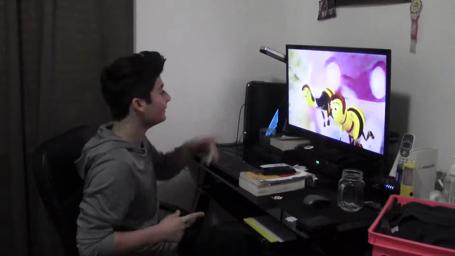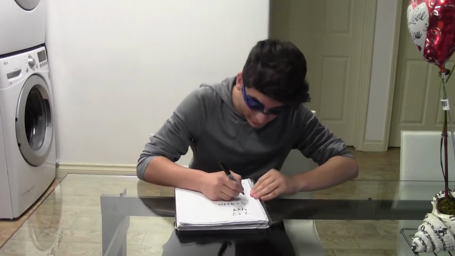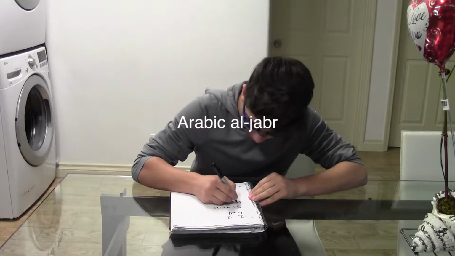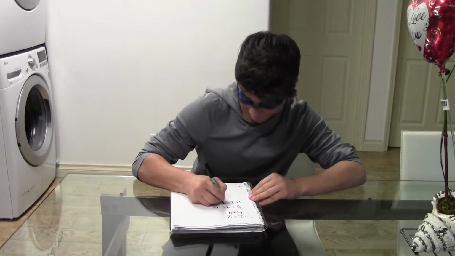A hexagon comes from the Greek word hexa, meaning 6. Beehives have hexagons in them. Okay, there you go. Yes! Algebra comes from the medieval Arabic word aljabar, meaning restoration. Restoration from letters to numbers.